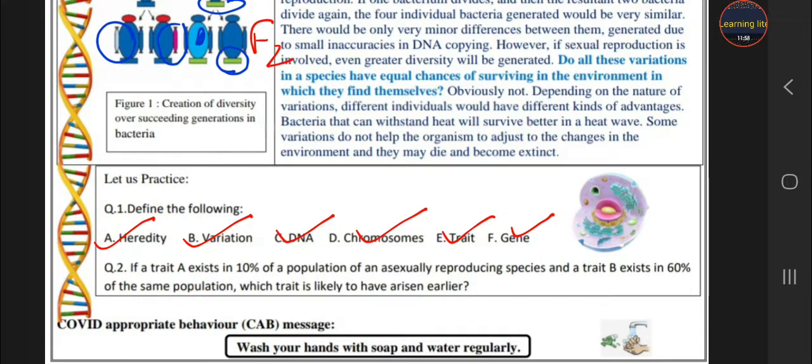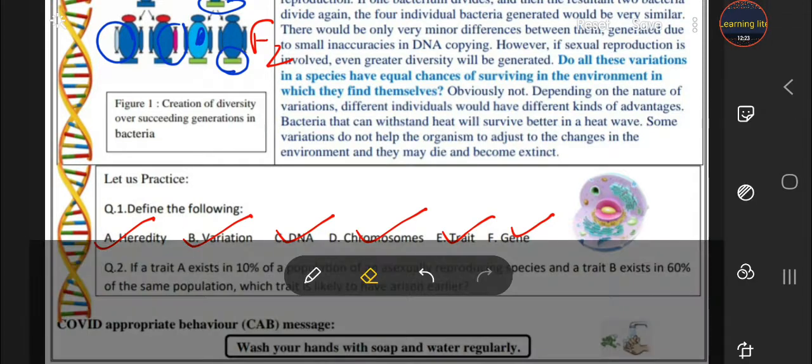Next, if a trait A exists in 10% and B exists in 60%, which has arisen earlier? So student, is it very easy? You do not have to think about it. The answer is 60%. If you observe a trait very largely, it means it appeared first, it appeared earlier than the other. So the answer is 60%.